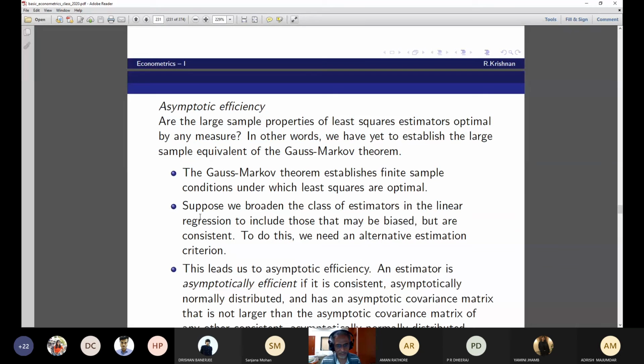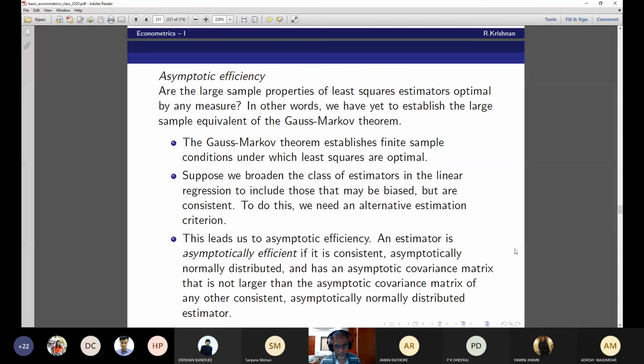Okay, this leads to the definition of asymptotic efficiency. An estimator is asymptotically efficient if it is consistent, asymptotically normally distributed, and has an asymptotic covariance matrix that is not larger than the asymptotic covariance matrix of any other consistent, asymptotically normally distributed estimator. Just go through this definition. This is sufficient for me because proving it mathematically is beyond us.